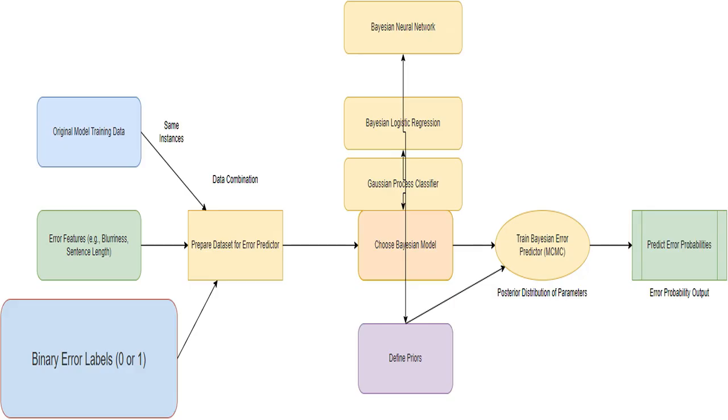The dataset for the error predictor consists of instances used to train the original model. It also includes the newly created error features like blurriness score or sentence length, and a binary label indicating whether the original model correctly classified each instance. A value of 0 indicates a correct classification and a value of 1 indicates an incorrect classification.